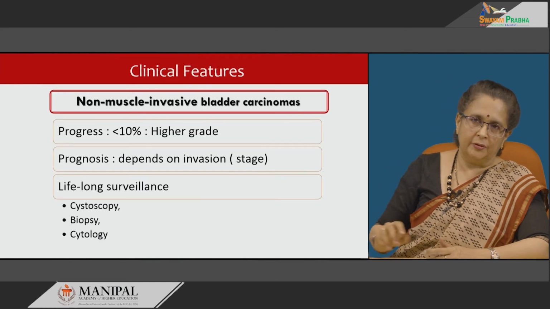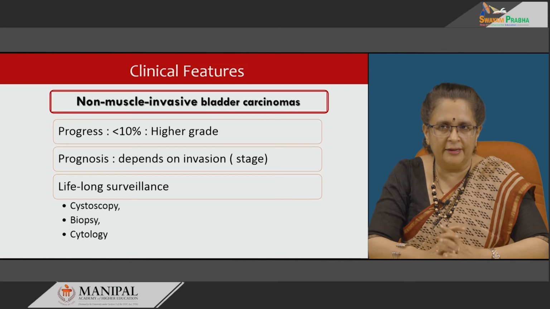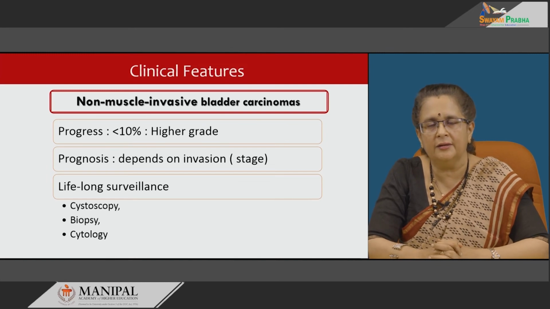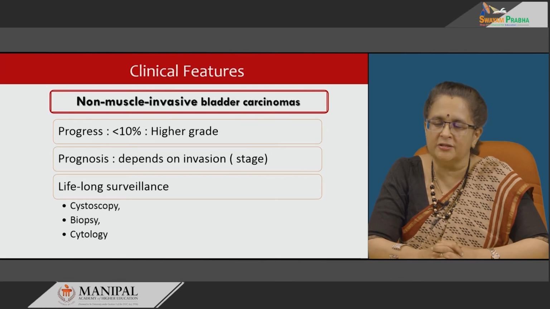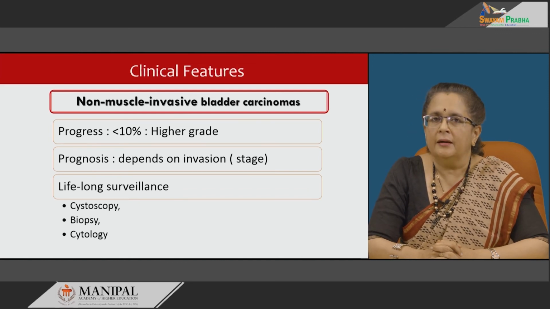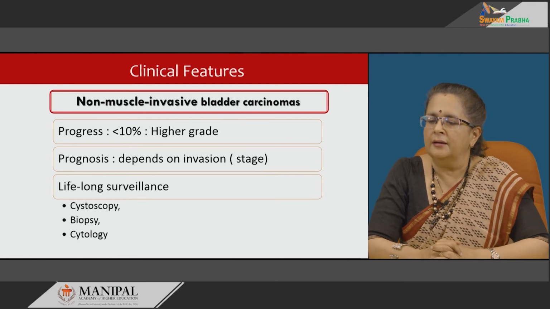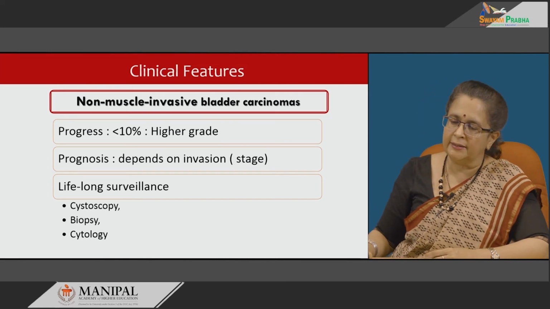So, how do they progress? In less than 10% of them, they can become higher grade, and prognosis depends on invasion, that is, on the stage, which we will have a look at later. But these patients with non-muscle invasive bladder carcinomas have to have lifelong surveillance to detect progression as well as to detect higher grade arising in subsequent tumors. So, for that they have to have lifelong cystoscopic examinations, then biopsies as well as urine cytology to detect recurrence